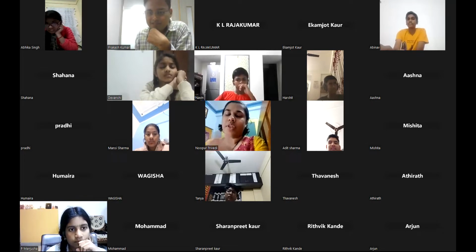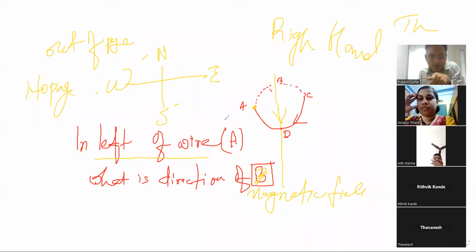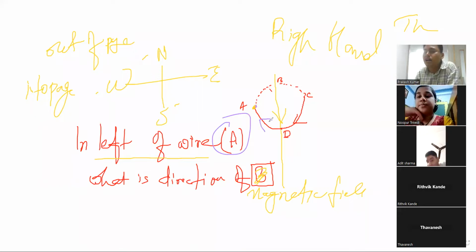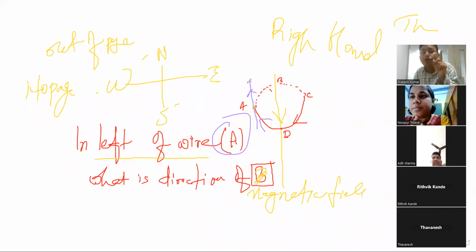So if I come to this point A, the magnetic field is going inward, right? This magnetic field has the direction of this. So at this point, I will draw a tangent. This tangent is going where? Inside the page. North is above. It is going into the page.